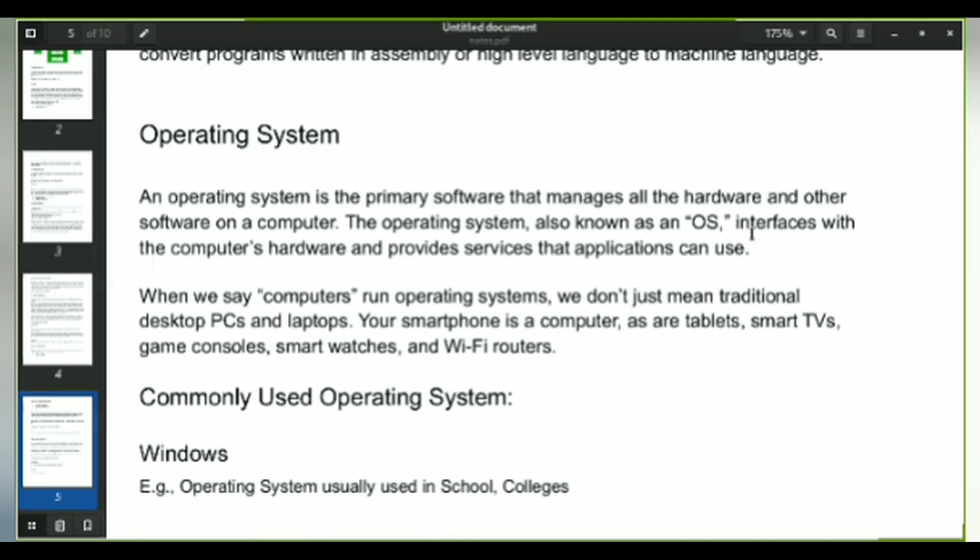So moving on with the operating system. An operating system is a primary software that manages all the hardware and other software on a computer. It is an example of system software. Now consider this example. We'll take a mobile phone as an example. A mobile phone has many applications or software installed inside it.